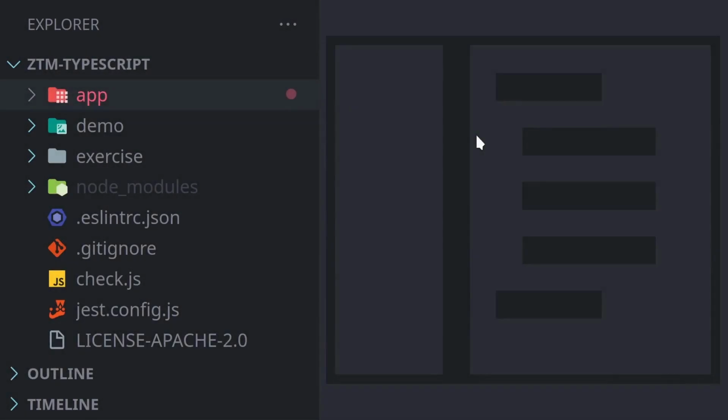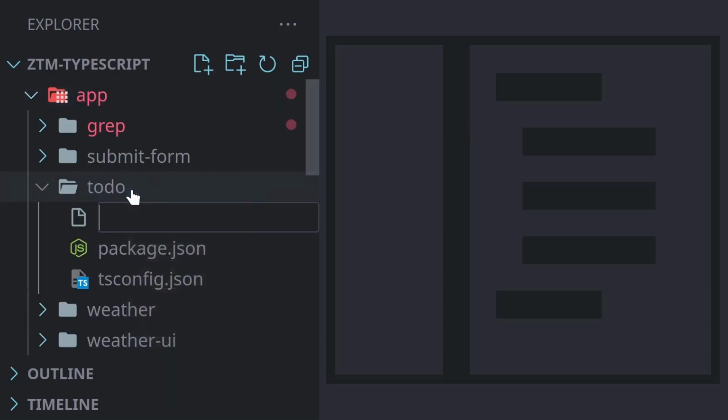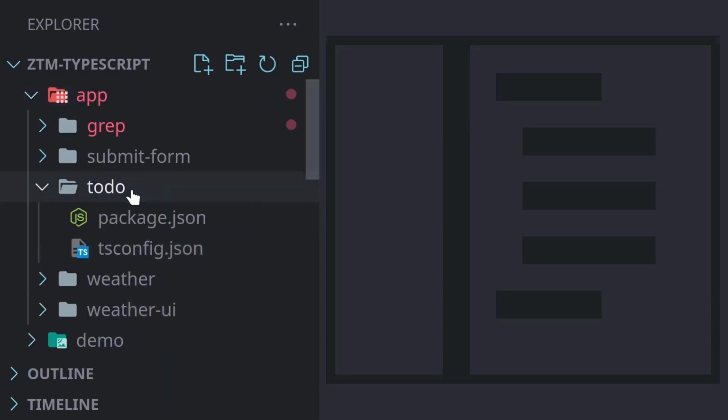In this video, we're going to be writing a slightly more advanced application. This is going to be a to-do application, which will allow us to save, load, list, add, and remove to-dos from a task list. So we'll get started by opening app, to-do, right-click, new file. We'll name this one todo.ts.